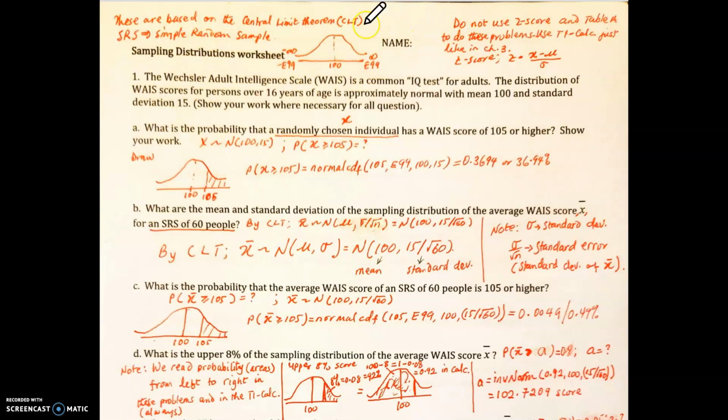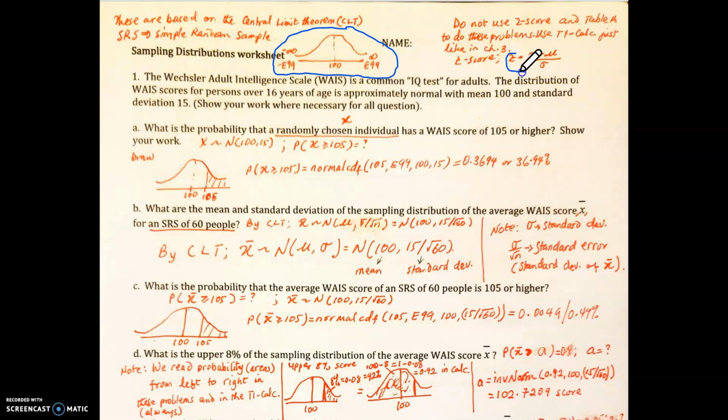Okay, talks about the normal distribution, and so this is the normal distribution, and we know that the normal distribution has two tails, negative infinity to positive infinity. On the calculator, we represent negative infinity by negative E99, which is 10 to the power negative 99, and the positive infinity represented by E99, which is 10 to the power 99. Okay, so when you are doing these normal distribution problems, I don't want you to use the z-score.